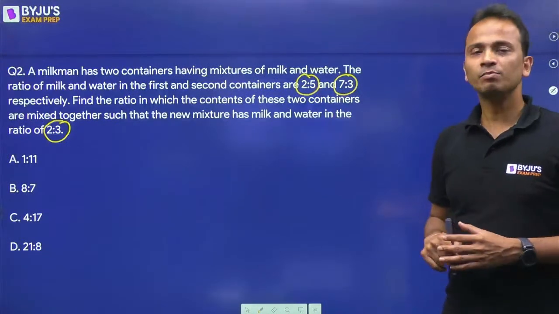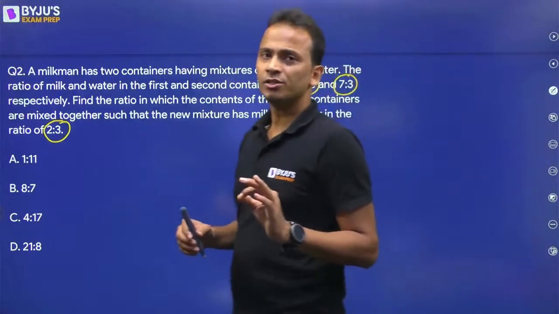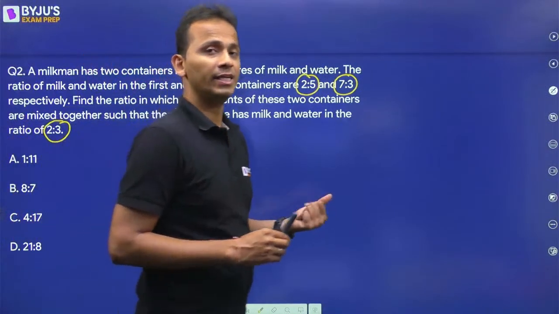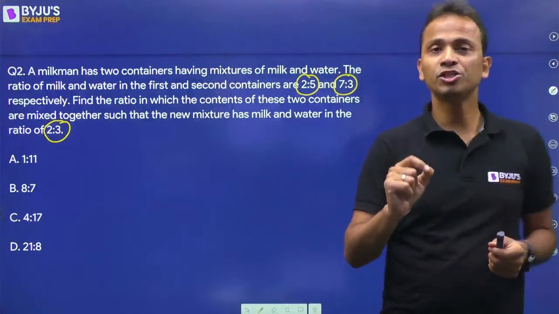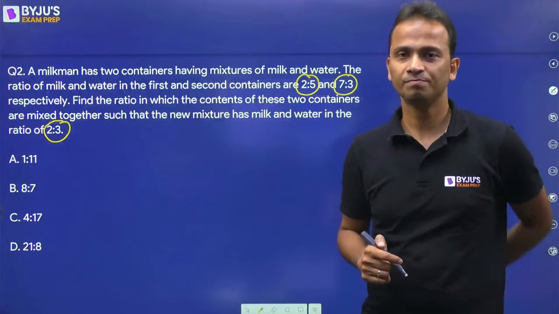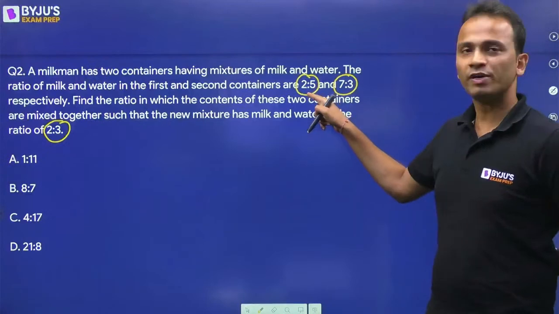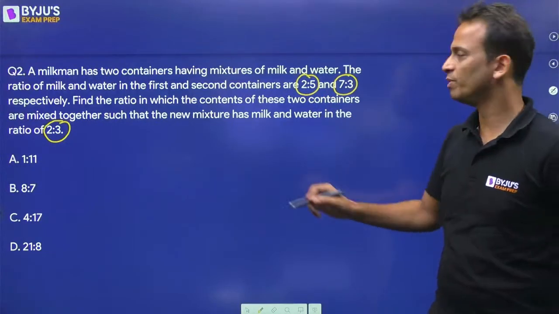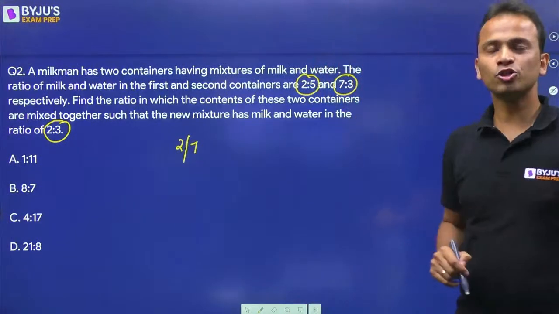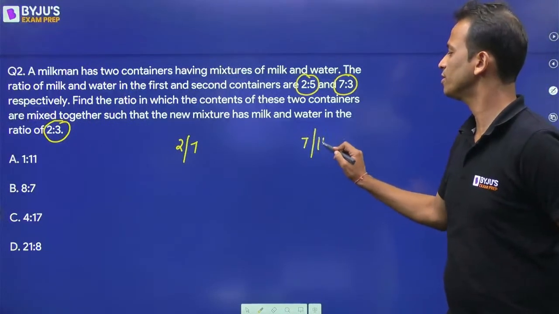Now, first container has milk and water in the ratio. So all the ratios are given. When we apply allegations, we need to select on which part we will be applying the allegations. So will we be applying allegations on the fraction of milk or the fraction of water? One thing we have to decide, okay? So I'll be applying allegations on the fraction of milk. So the first ratio 2:5. Here the fraction of milk will be 2/7. In the second ratio, the ratio is 7:3. So the fraction of milk will be 7/10. Okay.